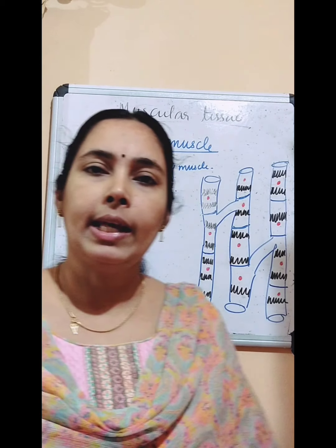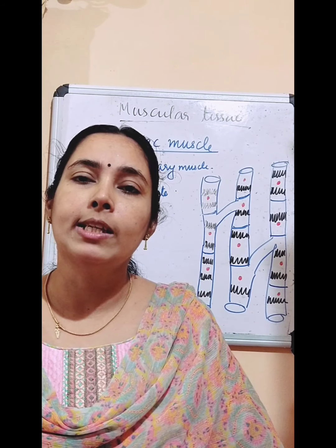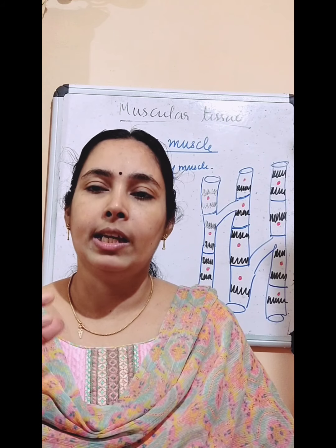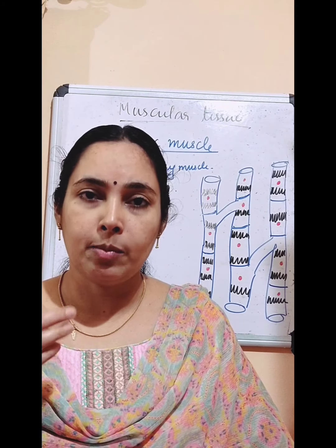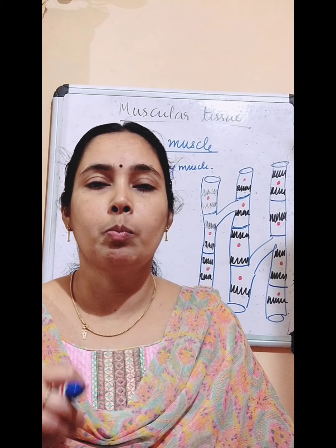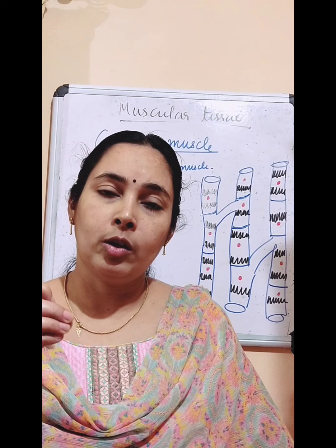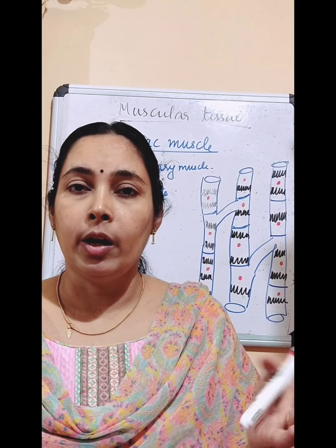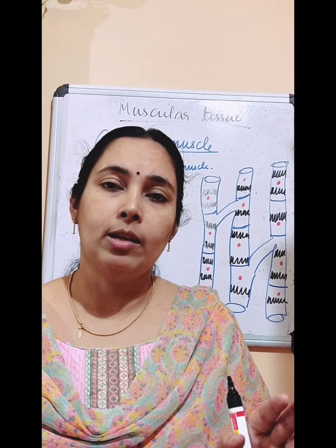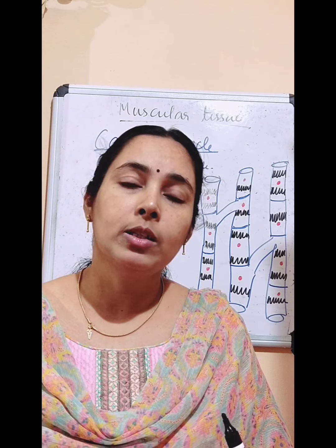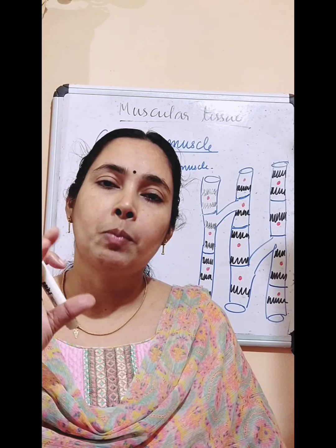Okay. So cardiac muscle is the muscle that is present in our heart. And it helps in heartbeat and helps to pump blood to various parts of our body. And it is functioning throughout our life. No rest for cardiac muscle. From birth till death, it is pumping blood.